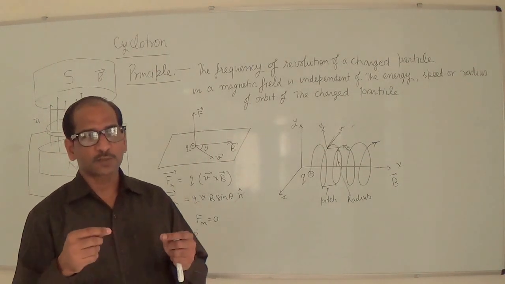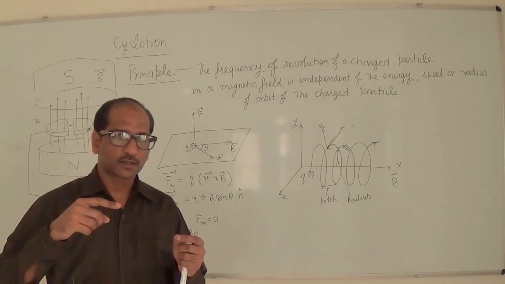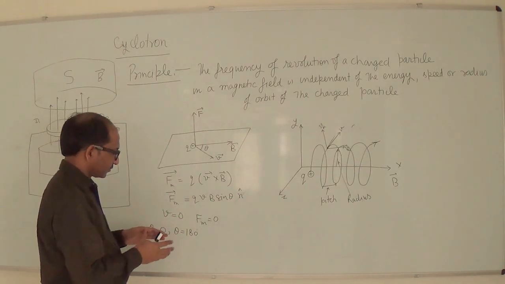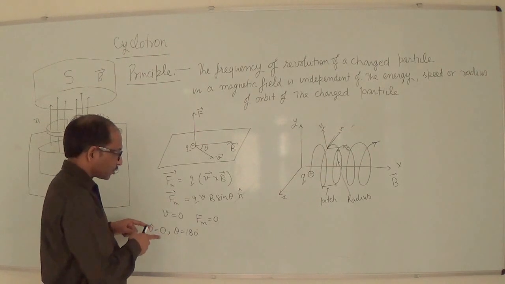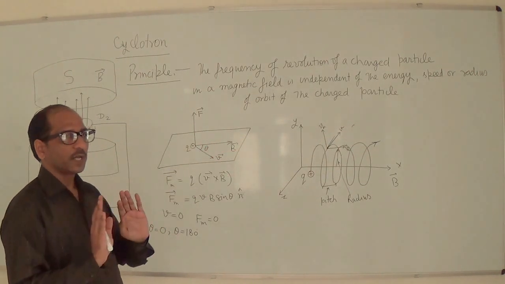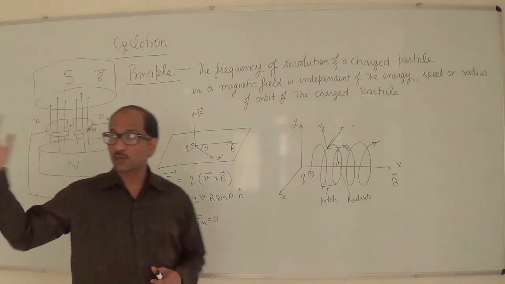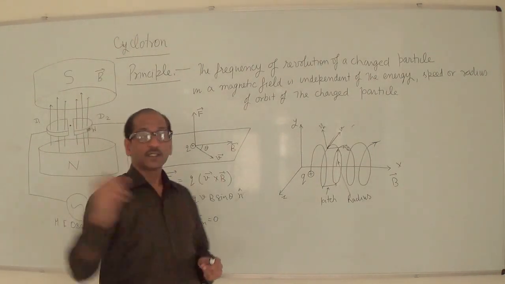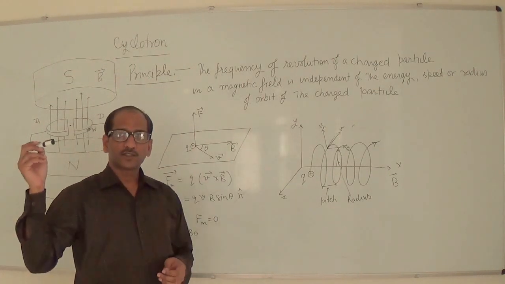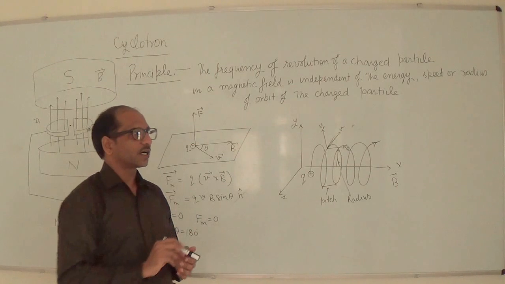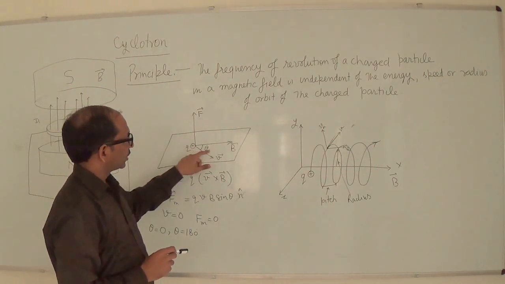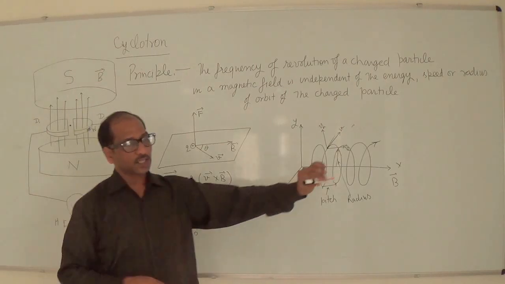If the moving charged particle follows the direction of the magnetic field, moving towards the direction of the magnetic field. Suppose the magnetic field direction is from north to south, and the charge is moving in the same direction. This situation is like this, theta is 0.